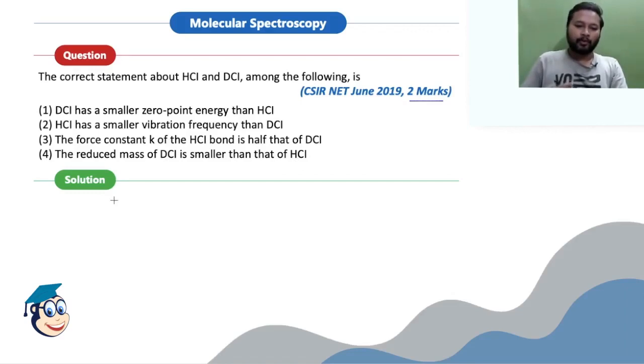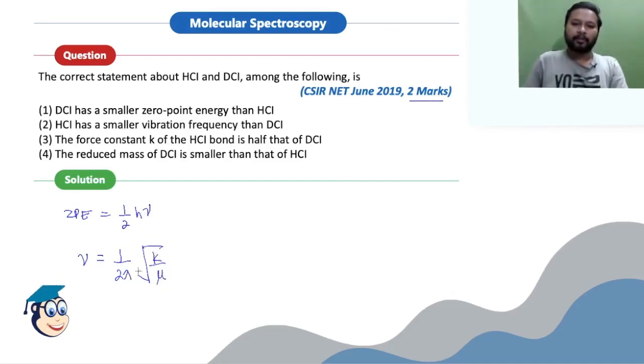Okay, so we'll go through these statements one by one. First of all, talking about zero-point energy. Your zero-point energy is given by the formula half h nu, where nu is the frequency. Now nu, that is frequency, is given by the formula 1/2 pi under root k by mu, where k is the force constant and mu is the reduced mass.